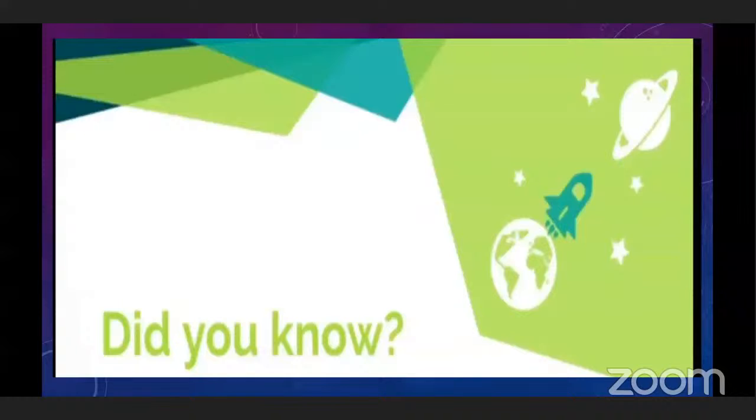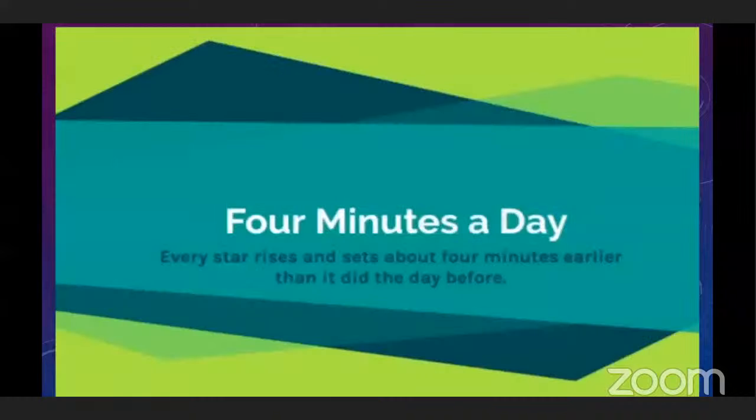Now, there is one more point. Did you know 4 minutes a day? What is 4 minutes a day? It means every star rises and sets about 4 minutes earlier than it did the day before. Every day there is a 4 minute difference between sunrise and sunset. If today the sun rises at 7 a.m., then tomorrow it will rise at 7 hours and 4 minutes.